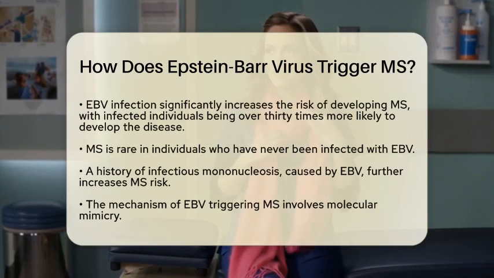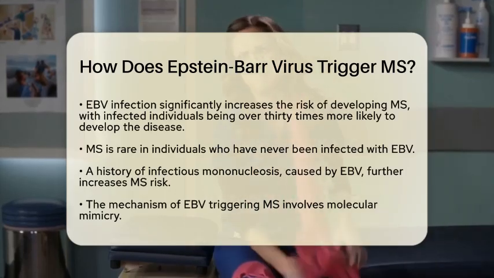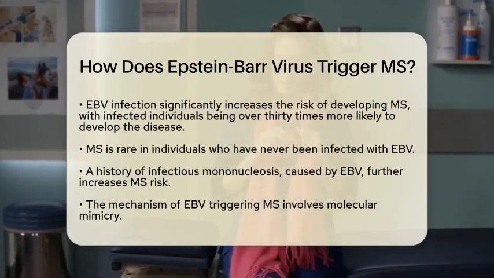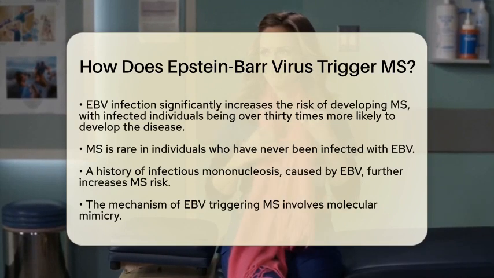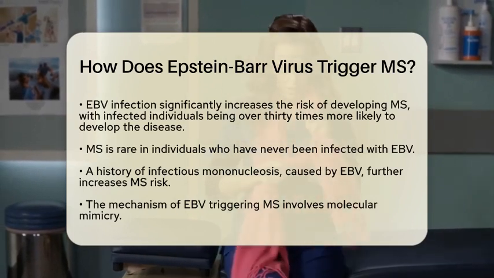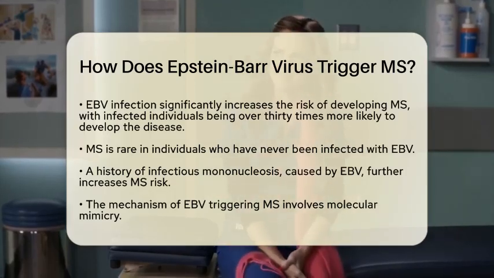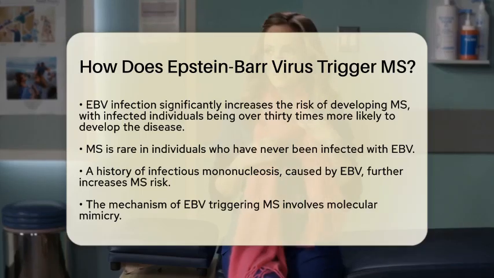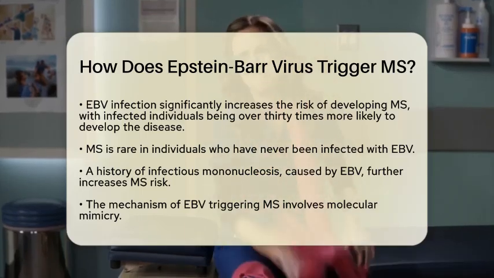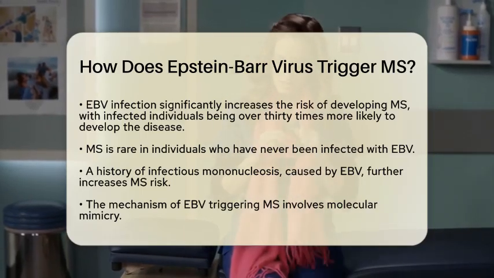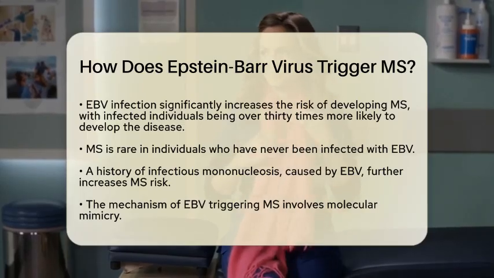Interestingly, MS is extremely rare in people who remain EBV negative, suggesting that EBV infection is a necessary factor for most MS cases. A history of infectious mononucleosis, which is a symptomatic infection caused by EBV, further raises the risk of developing MS. So, how exactly does EBV trigger MS?